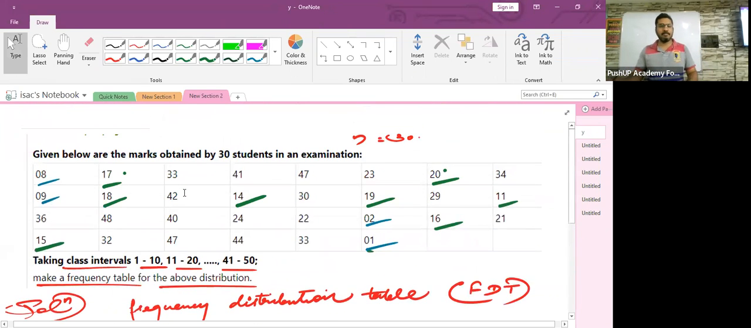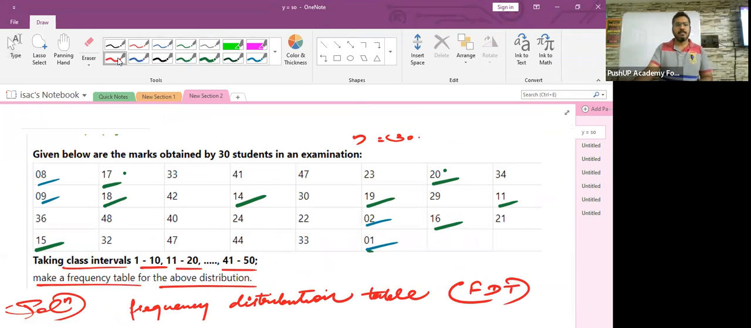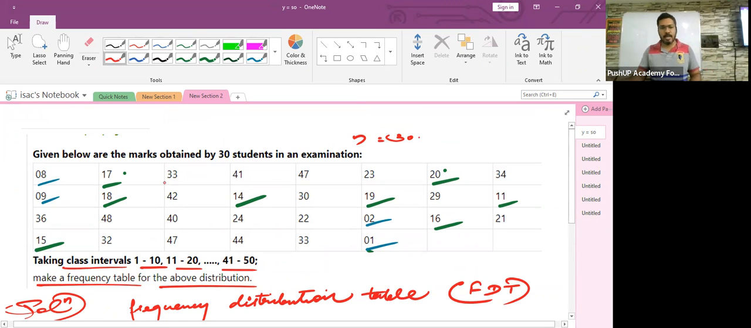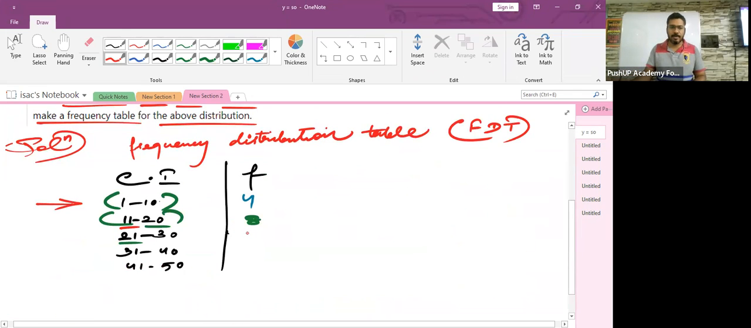Ronia will count. Ronia, count. 21 to 30. First number. 23. All right. 23. Then 30. Very good. 24. Answer. 22. 21. That's it. So how many are there? 5 are there. All right. So there are total 5 numbers which comes in the class interval 21 to 30.